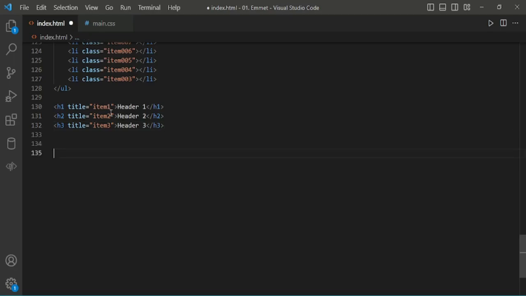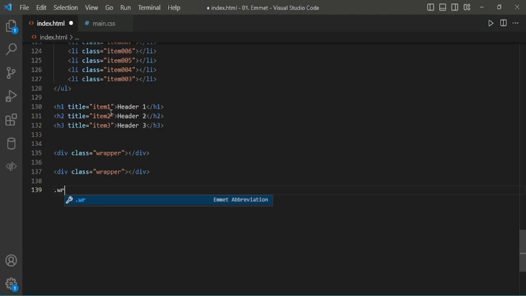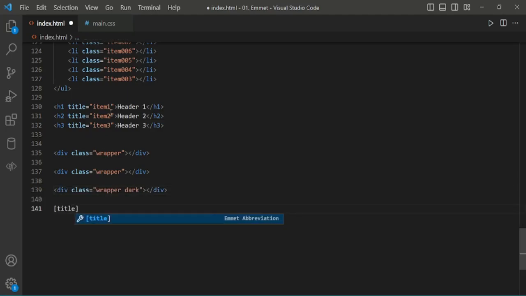And in Emmet, some of the tags do not need to be typed and can be implemented implicitly. For example, div.wrapper. Here, instead of using div, we can directly type .wrapper, or .wrapper.dark, with title equal to some title.